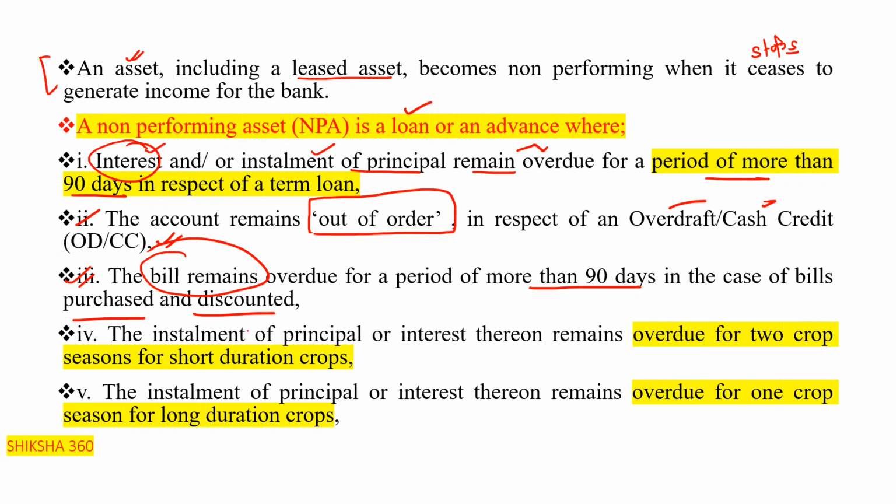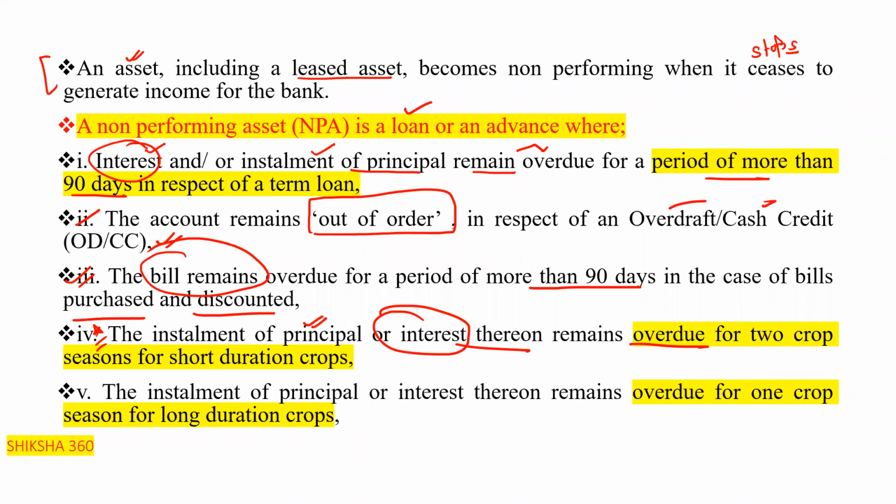Fourth one is the installment of principal or interest thereon. Clear? The installment of principal or interest thereon remains overdue for 2 crop seasons in the case of short duration crops.